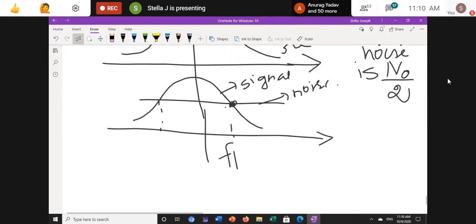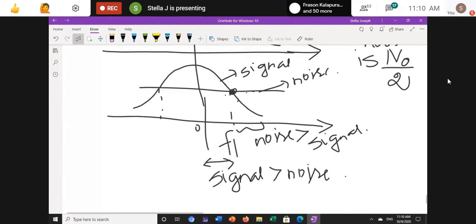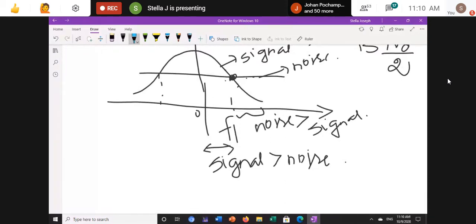Consider 0 to F1. Here the signal is higher than noise. But if you consider after F1, who is higher? Noise is higher, because here the signal is getting lower and the noise is constant. So here noise is greater than signal. If I want to transmit this whole signal,